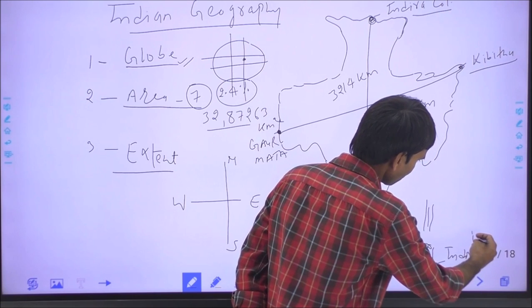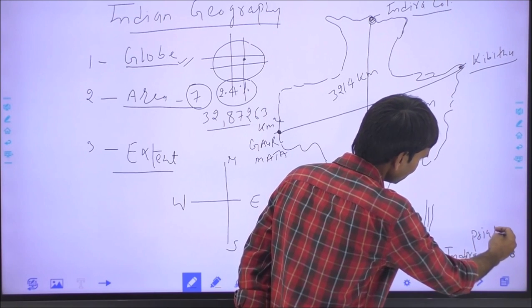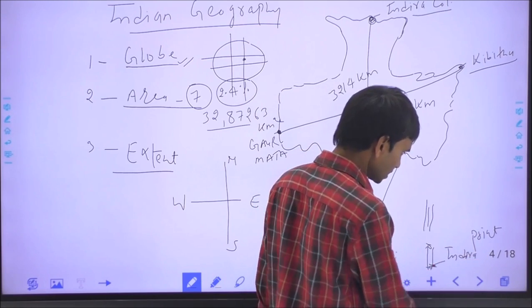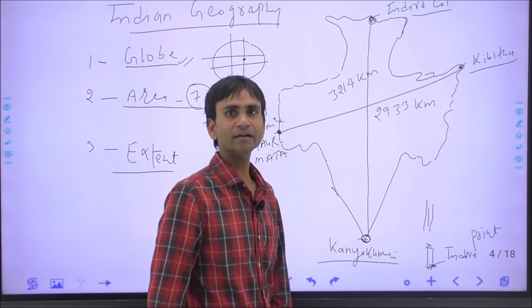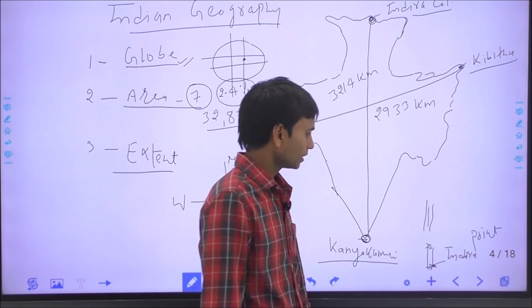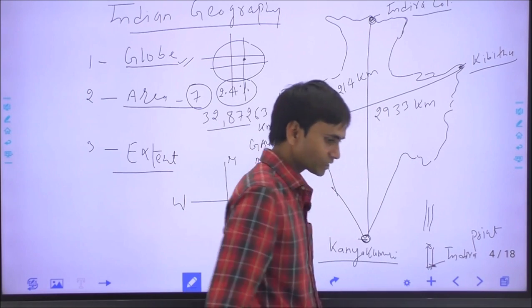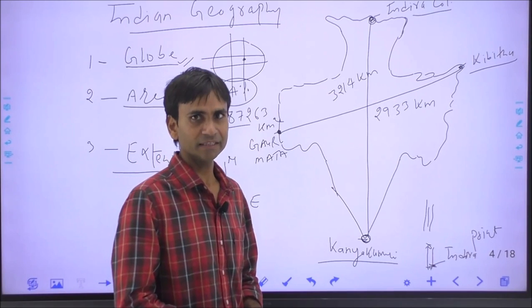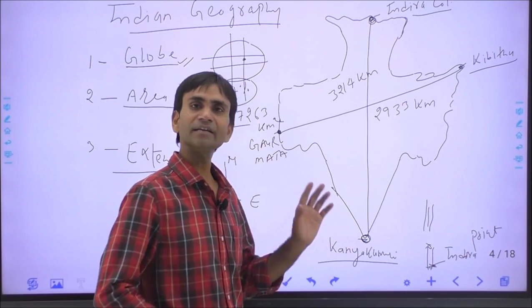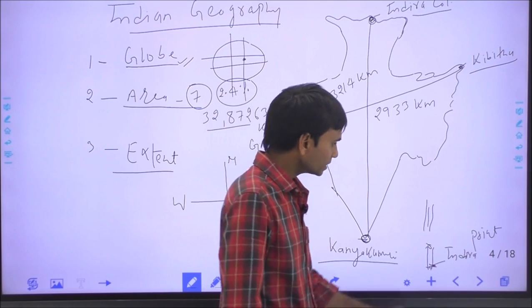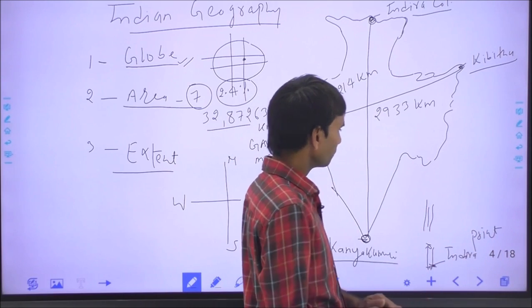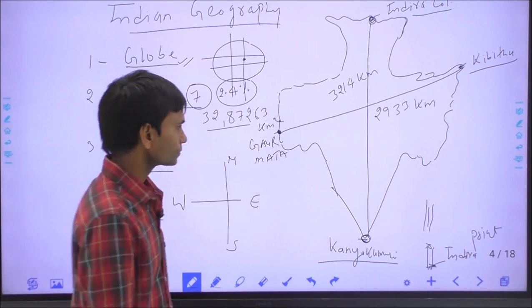This is the Indira Point, India's southernmost point at the latitude of 6 degree 4 minute. The Indira Point was named after the former Prime Minister of India, Indira Gandhi, in 1984, and it is also called the Parson Point and Pygmalion Point.